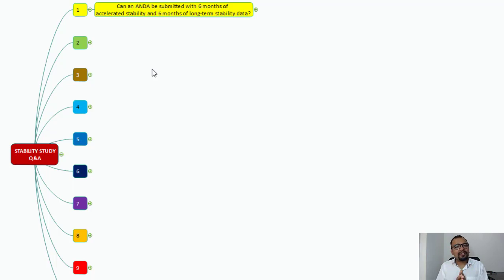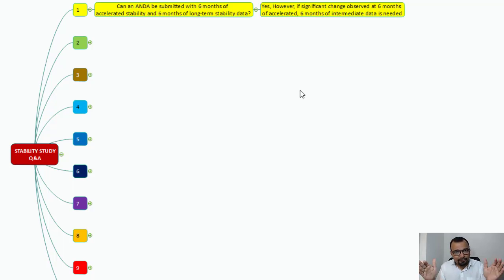The question here is, can an ANDA be submitted with 6 months of long-term and accelerated data? The answer to this question is absolutely yes. However, if a significant change is observed at 6 months of accelerated, then 6 months of intermediate data is needed. We know that if the drug substance or product does not meet the accelerated stability condition, we can always go back and start performing the study with the intermediate stability condition.